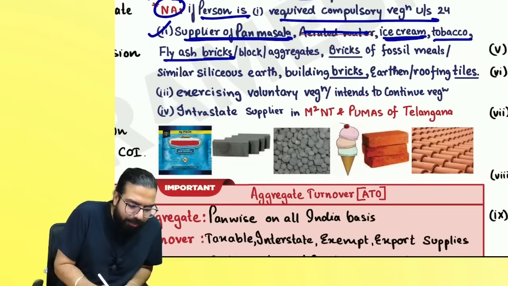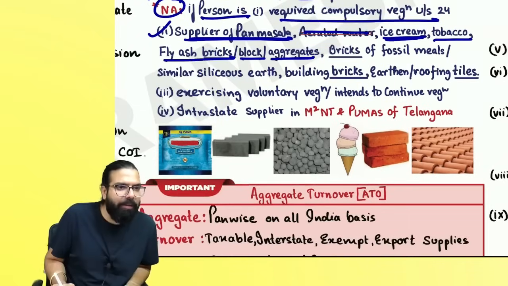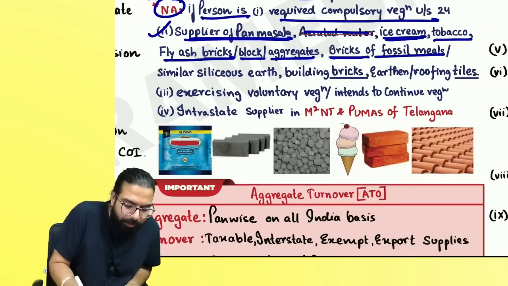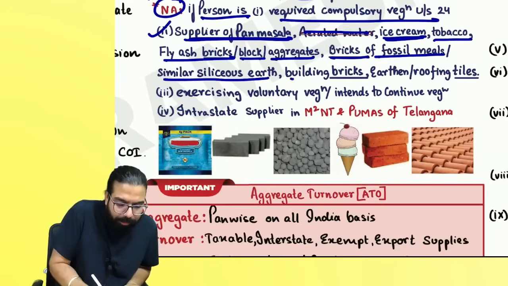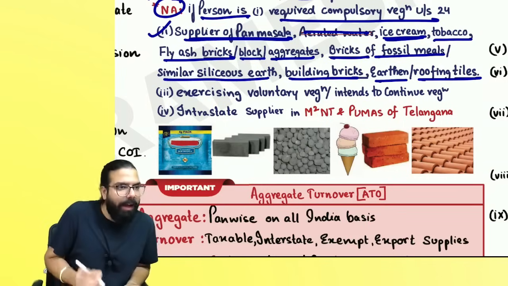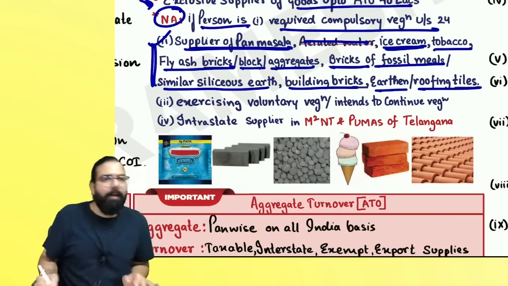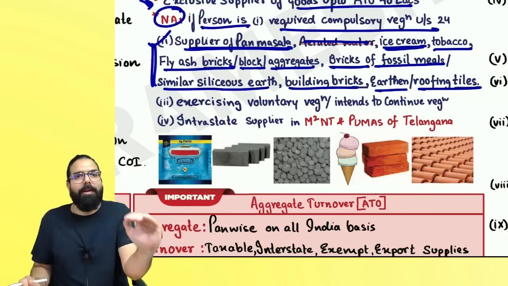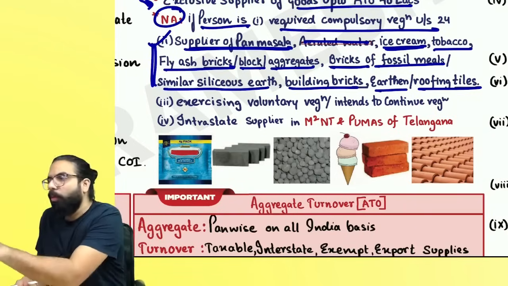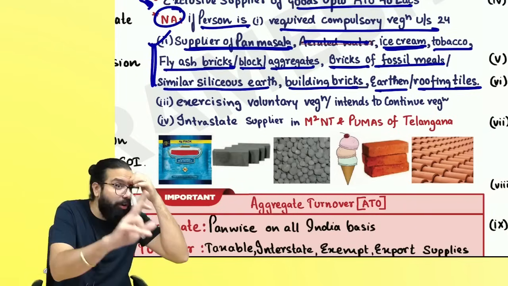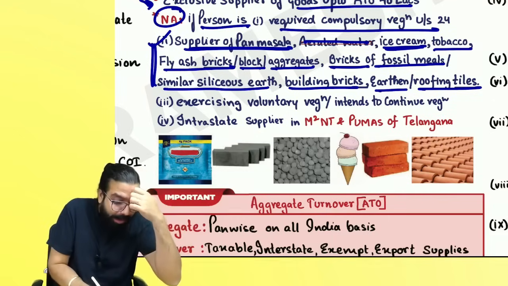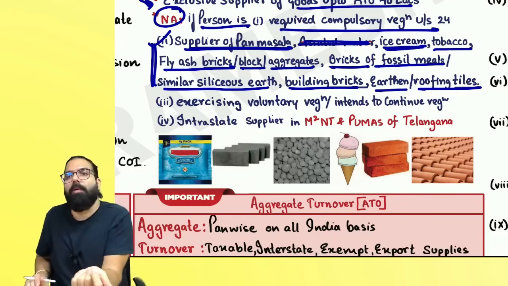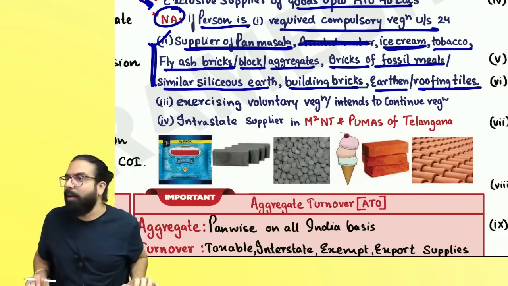Then, sir, fly ash bricks, blocks or aggregate supplier, bricks of fossil meal or similar siliceous earth, building bricks, earthen or roofing tile. If you are a supplier of these items, then also the 40 lakh rupees limit is not applicable to you. You will be getting a limit of 20 lakh rupees. But one point I told you, aerated water I've cut over here. Hence, aerated water supplier will get the 40 lakh higher limit.